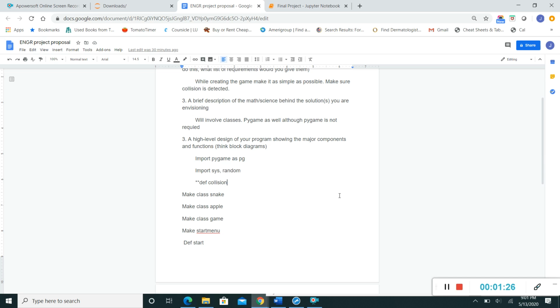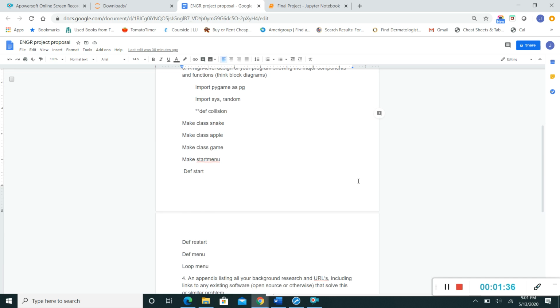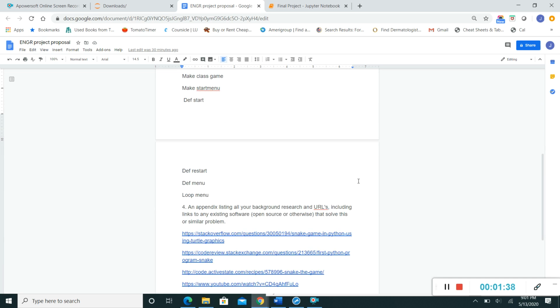So the ideas that I had is that I wanted to import Pygame as PG. I wanted to import SYS and random. I wanted to define collision. I wanted to make a class for the snake, a class for apple, and a class for game. And I wanted to make a statement. And I wanted to define start, restart, and menu. And I wanted to loop the menu, which I think I really wanted to loop the game, because if I loop the menu, I believe that's never going to start the game.